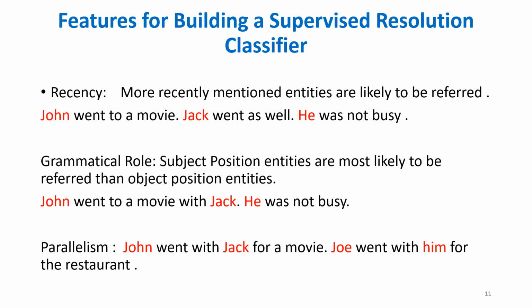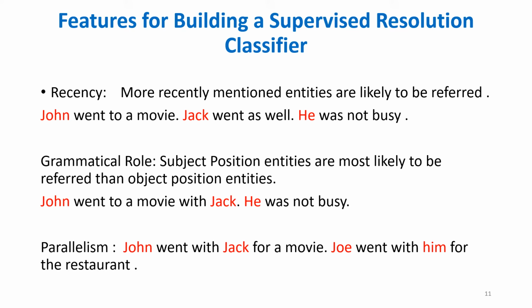A grammatical role can also be used as a feature. For example, entities in the subject position are more likely to be referred to than entities in the object position. We'll understand that through this example. John went to a movie with Jack. He was not busy. This he is actually referring to John rather than Jack. Why? Because Jack is in the object position and John is in the subject position. This is according to English, and may not suit other languages. So this he is most likely to refer to the subject entity than the object entity. That's how this feature helps us.